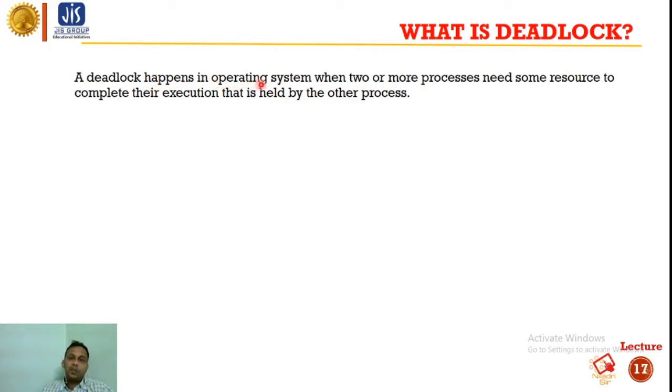A deadlock happens in an operating system when two or more processes need some resources to complete their execution that are held by another process. Suppose there are two processes P1 and P2. P1 holds the R1 resource and P2 holds the R2 resource. For executing, the P1 process requires the R2 resource, but the R2 resource is held by the P2 process. So the P1 process will not execute until the P2 process releases the R2 resource. This condition is called deadlock.